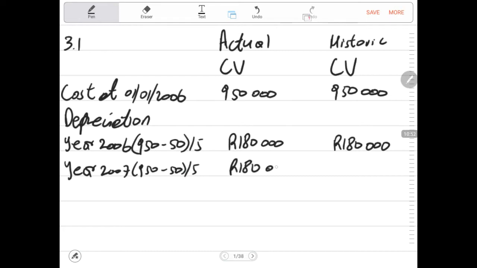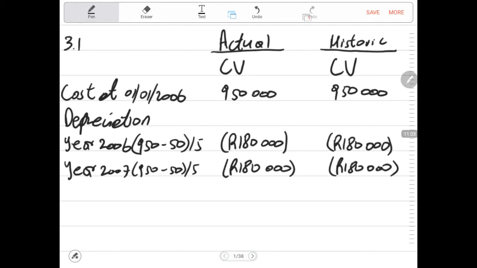It will give us 180,000 rands, and also 180,000 rands under the historic and also under the actual. Remember, historic is history, and history remains history. It does not change. Meaning we don't change anything under our history, but we keep information based on the history. So that means our depreciation under historic will not change, but our depreciation under actual will change based on the changes that are provided in the information as we are reading.